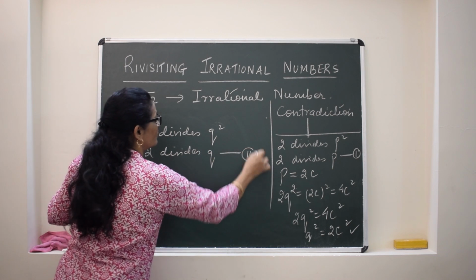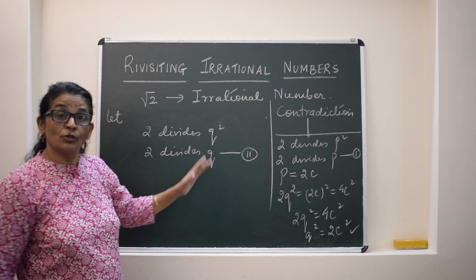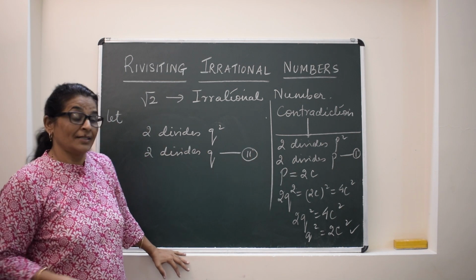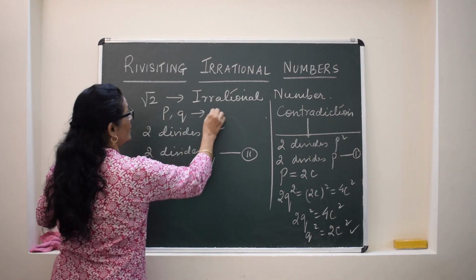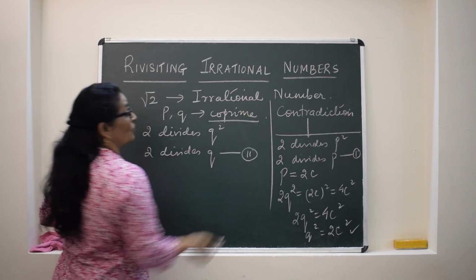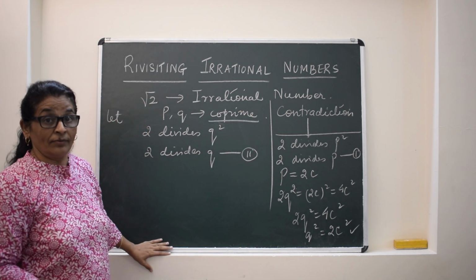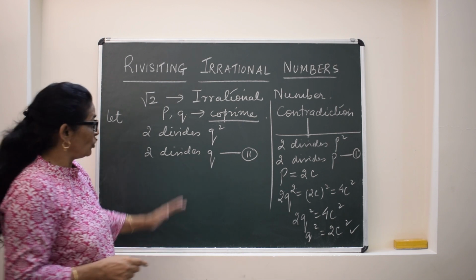Now what have we seen? 2 divides p also, 2 divides q also, but what was the assumption? The assumption was p and q are co-prime. When we say co-prime, they cannot have any common factor other than 1. But what are we observing?